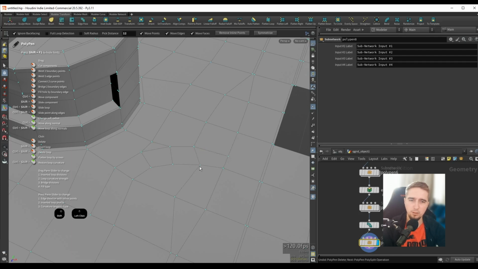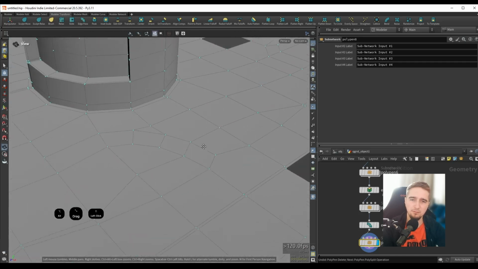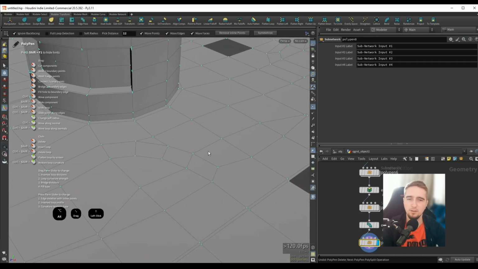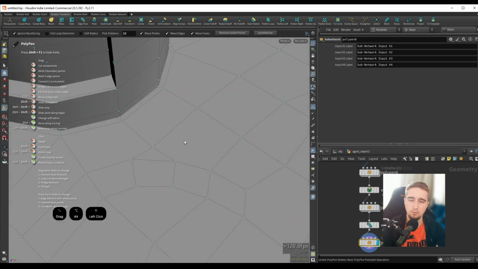And it just feels really good. And if you have done some previous direct modeling in the past, you know how important just the feel of the tool is. And because this is really responsive and it doesn't have any stutters or stuff like that, it really feels super nice to model with this Polypen and then combining it with all of the other tools in Modeler.